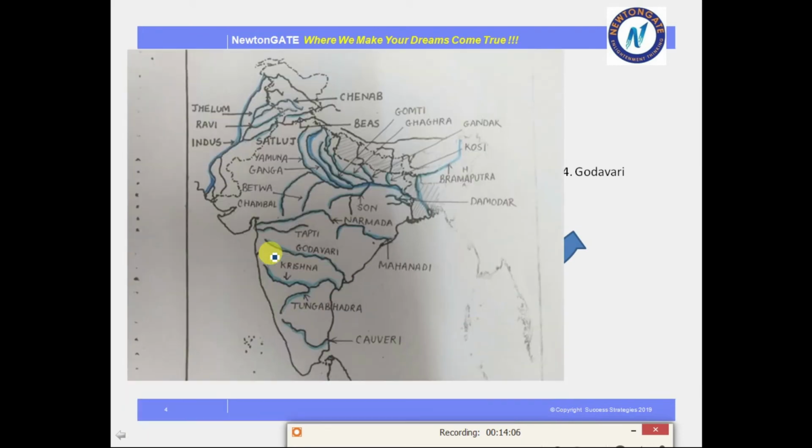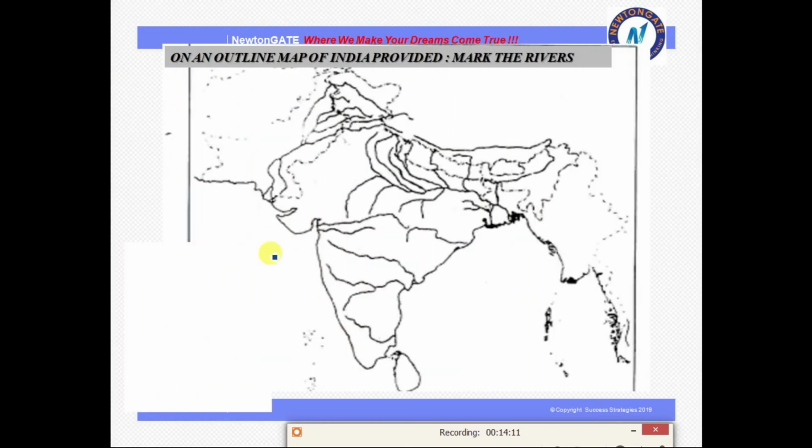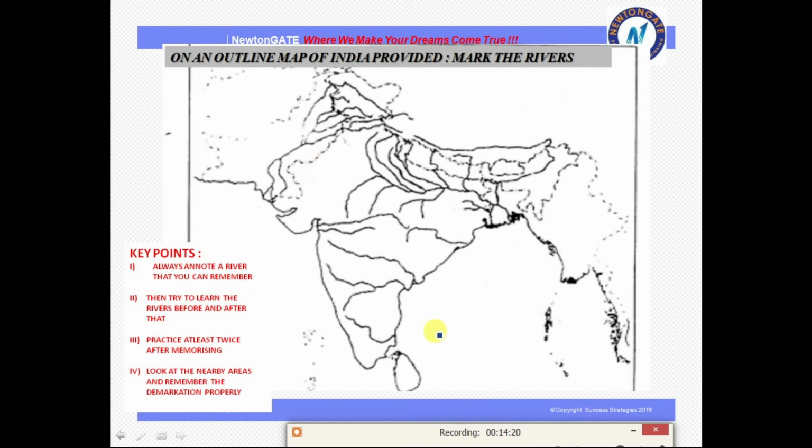So चलो देखते हैं how to do this map marking properly in the southern part. ये बहुत ही easy है, उतना ज़्यादा difficulty नहीं है इसमें. So again the similar key points that we need to remember. So चलो देखते हैं how to remember it. So the first river in the Deccan part is the Narmada river. So ये जो पहला after Chambal, Betwa, this all the river that is starting is the Narmada river. Okay, this is river Narmada.